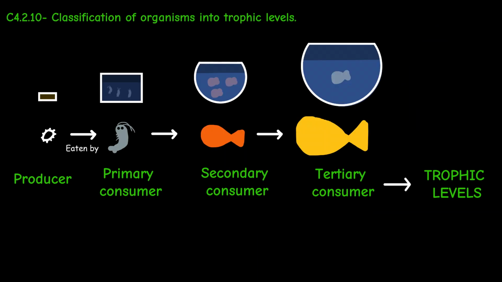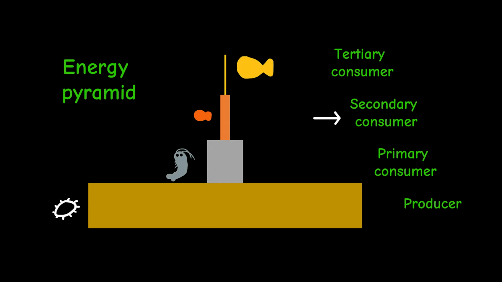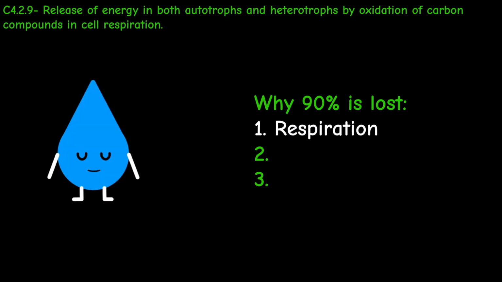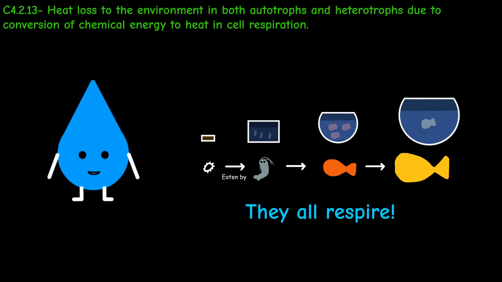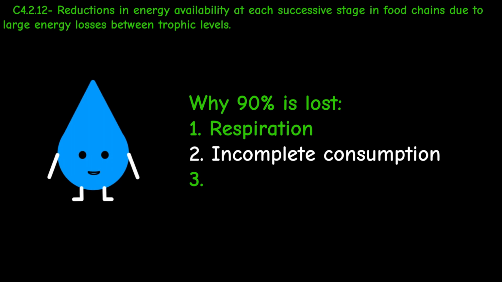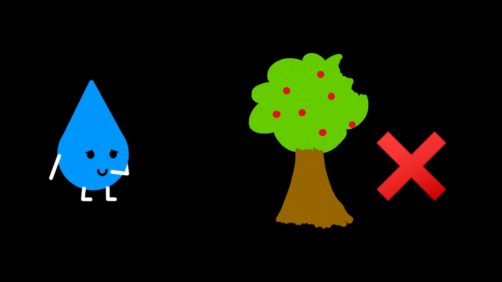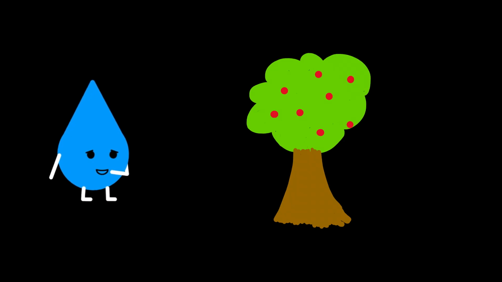The positions in the food chain are called trophic levels. When you go from one trophic level to the next, you lose 90% of the energy. Why? One reason is respiration. Both autotrophs and heterotrophs respire to make ATP, the energy currency of the cell. In this process, some heat is lost. Another reason is incomplete consumption. When you eat an apple, you don't eat the whole apple tree. All the energy that is not eaten doesn't get passed to the next trophic level.